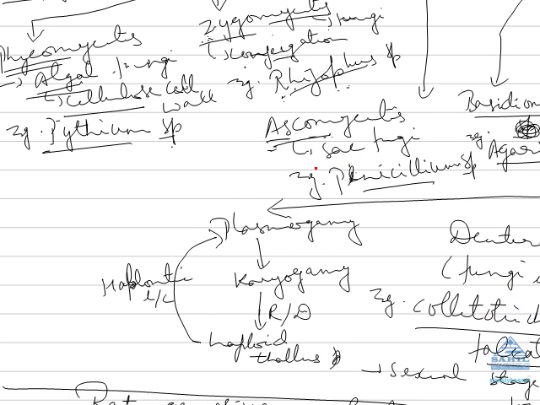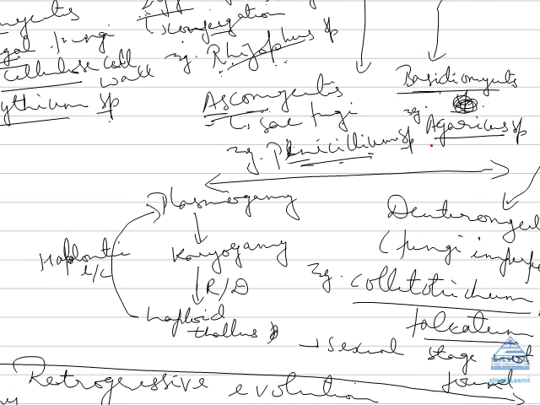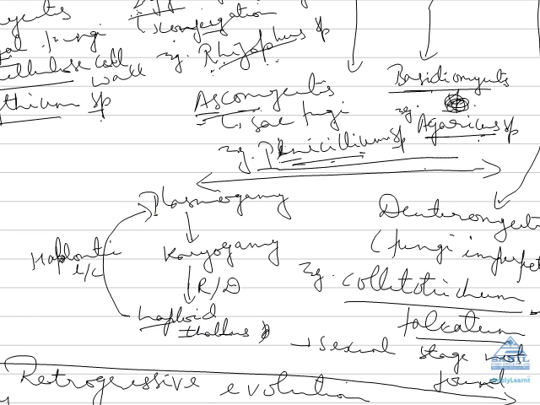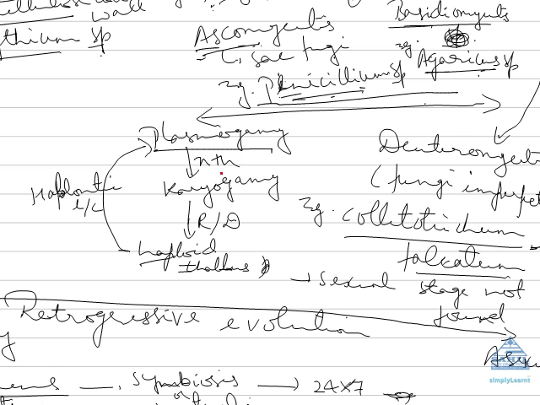Now, coming to the third class, which is ascomycetes. Ascus means sac fungi. In sac fungi, we discuss the life cycle of Penicillium, and in basidiomycetes, which we call club fungi, we discuss the life cycle of Agaricus species. In the life cycle of both of them, we observe first a haploid thallus, which shows plasmogamy, after which we have an n plus n thallus, which goes for karyogamy. Then ultimately we have a 2n cell, which after meiosis again gives a haploid thallus. So this haplontic life cycle goes on in both of them.